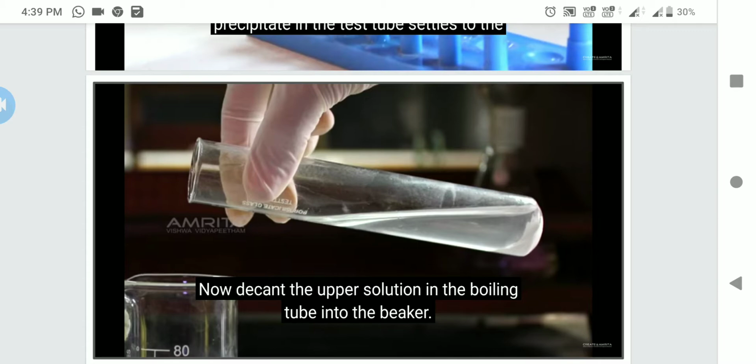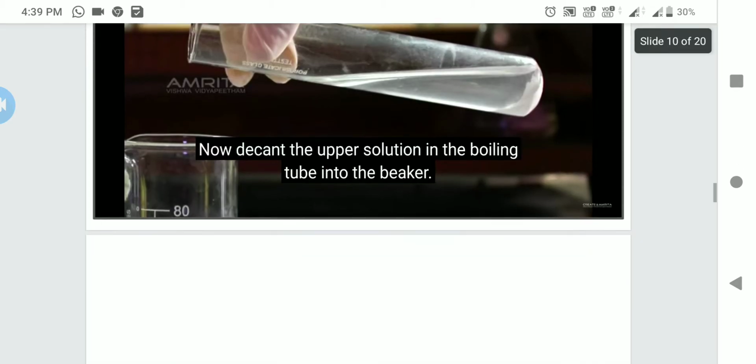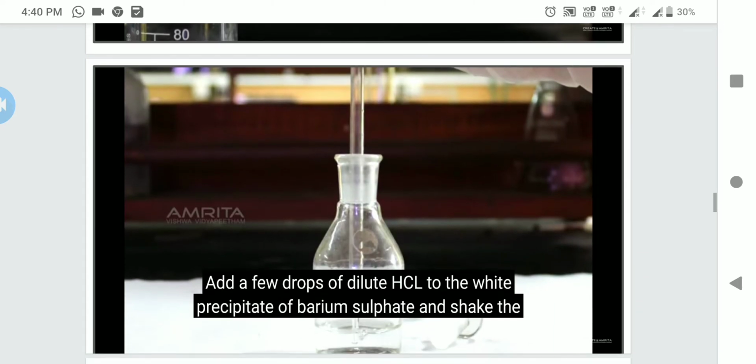Now decant the upper solution in the boiling tube into the beaker. Means you have to separate the clear upper solution from the boiling tube into the beaker, and to the precipitate we have to add dilute hydrochloric acid.